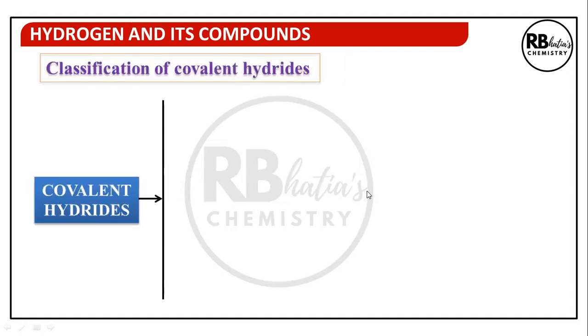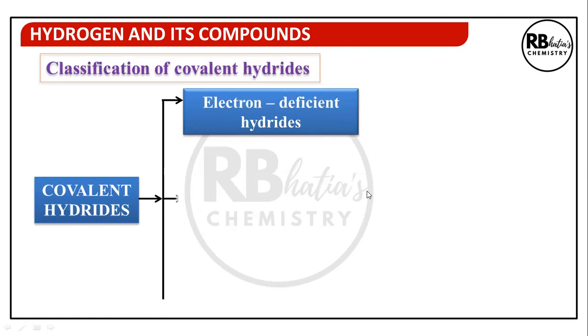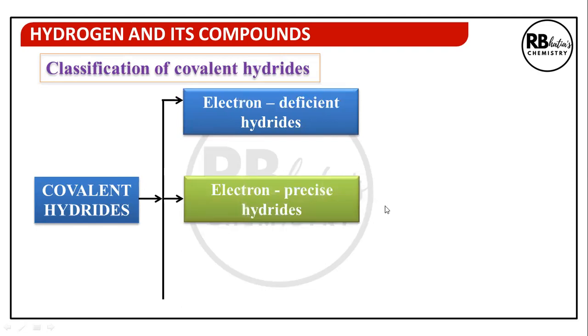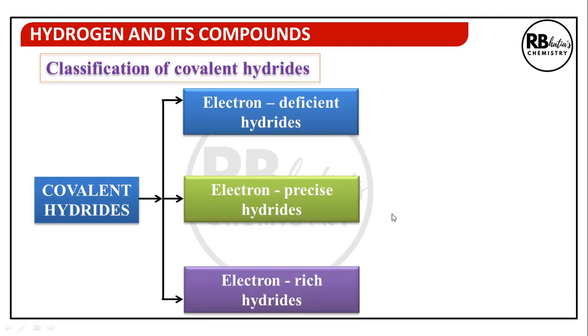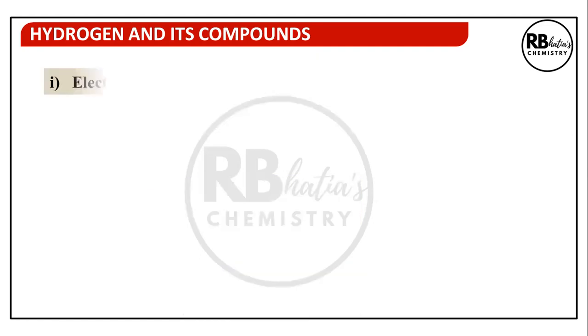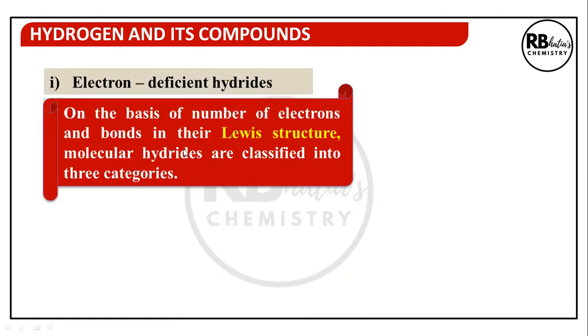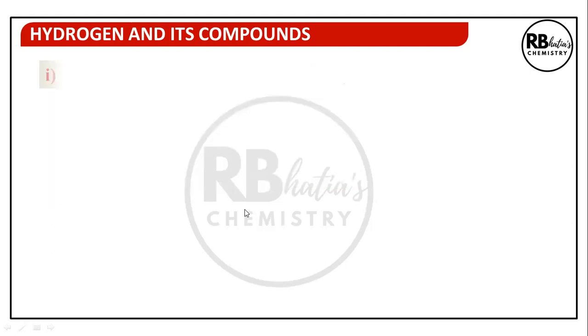Classification of covalent hydrides. These are classified as electron deficient hydrides, electron precise, that means just the right number of electrons, and electron rich. Electron deficient, as the name tells us, have less than the octet. Electron precise have a completed octet, all used electrons, and electron rich means some unused lone pairs as well as some bonded pairs. On the basis of number of electrons and bonds in the Lewis structures, we classify molecular hydrides into these three categories.